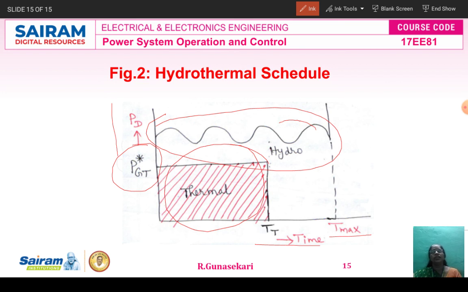Dear student, in this lecture video you clearly understood the introduction to hydrothermal power scheduling, the fundamentals of hydrothermal scheduling, and scheduling of hydro systems. Under scheduling hydro systems there are four algorithms: scheduling based on energy, then gamma delta iterations, another one is the discrete time interval method, and the fourth one is penalty factors.